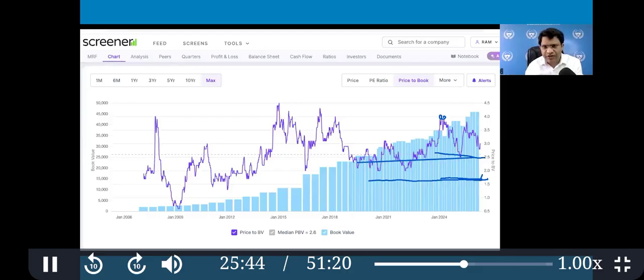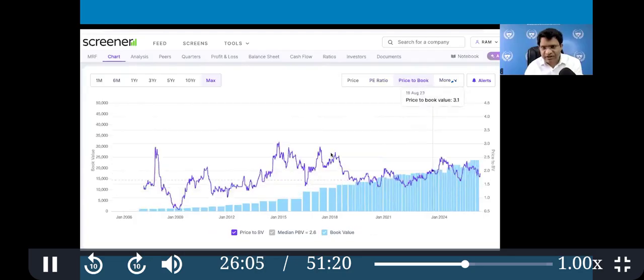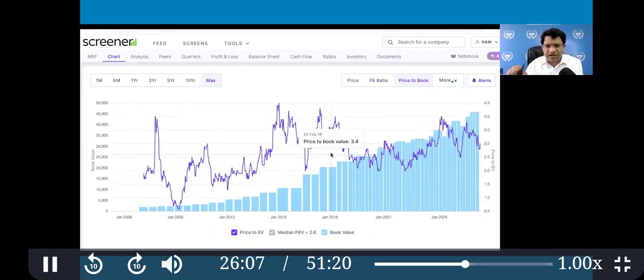So this valuation game we use in this way. There are three valuation parameters here. PS. What is the PS ratio? Market cap to sales is the PS, price to sales. Then PE and PB. There is one more, EV/EBITDA, forget it as of now. Okay. So this chart will be helpful to us to find undervalued stocks.